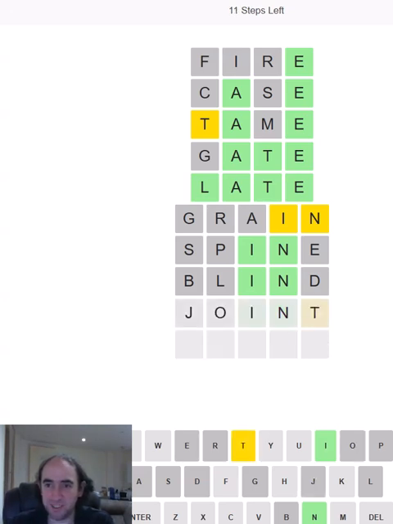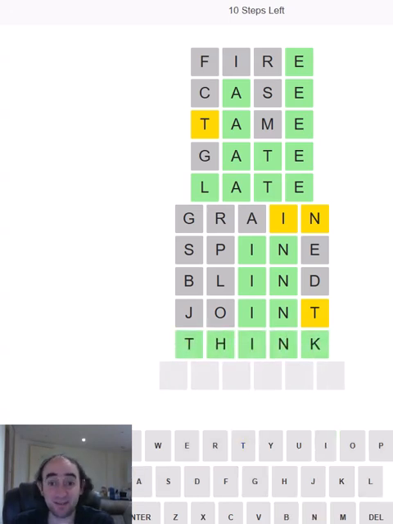I suppose it could be joint. Oh, okay, so we do have a T, but it's not in the right place. It's probably first. What is that last letter then? Think. Just needed to think a bit more.